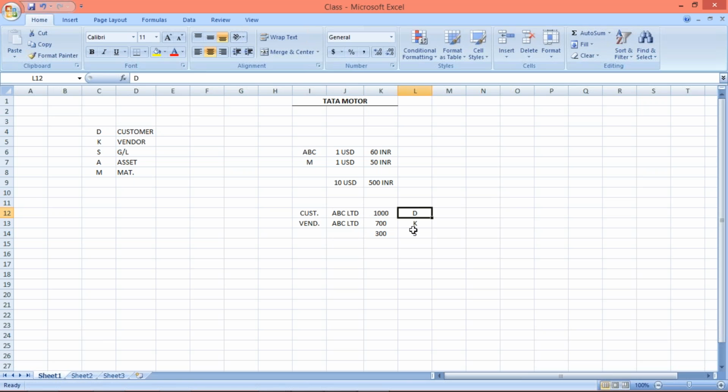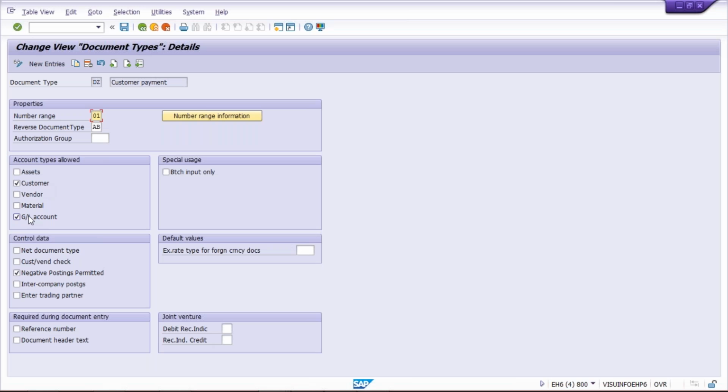Okay. So D and S, sorry, customer and GL are already allowed here in the document type. But what about vendor? This is not allowed, which is why you are getting this error. Whenever you are part of implementations, and you are making the settings for customers and vendors, and you perform testing the first time, then you will get this error, guys. So what we have to do is apply a check mark here.